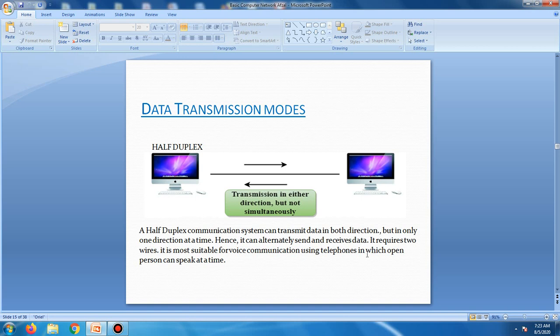Second one, half duplex. A half duplex communication system can transmit data in both directions, but only one direction at a time. Hence, it can alternately send and receive data. This requires two wires. It is most suitable for voice communication using telephones, in which only one person can speak at a time.